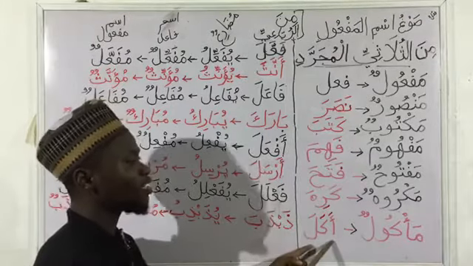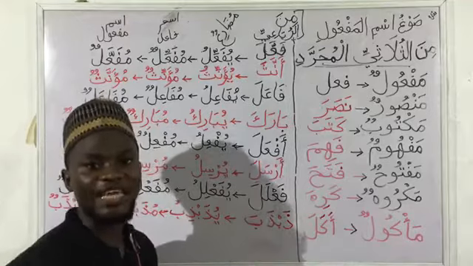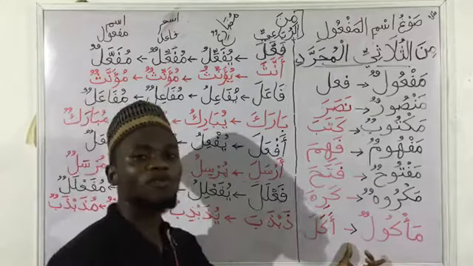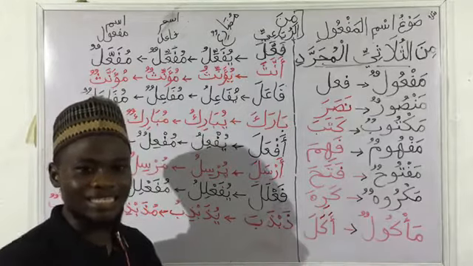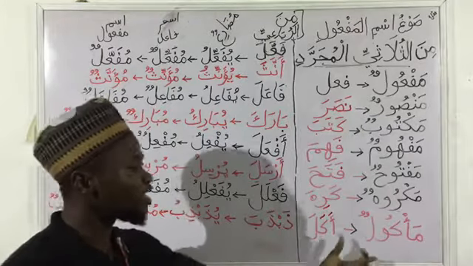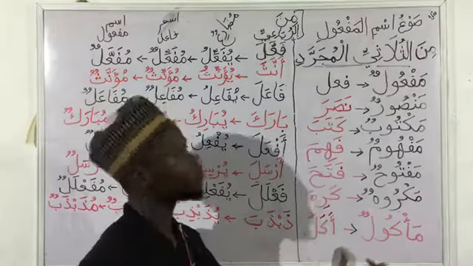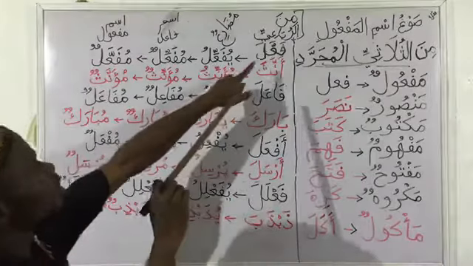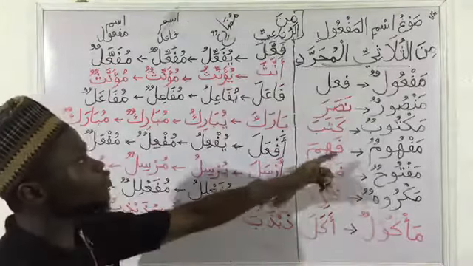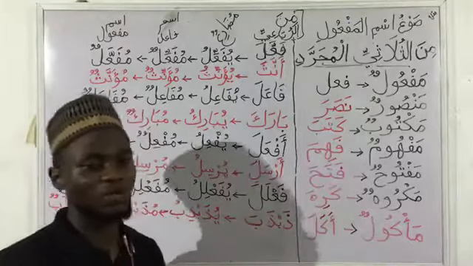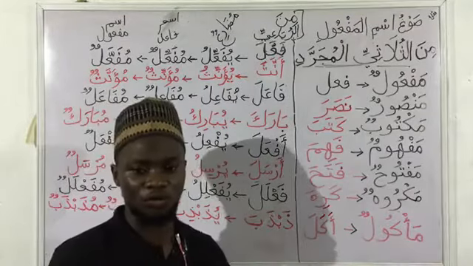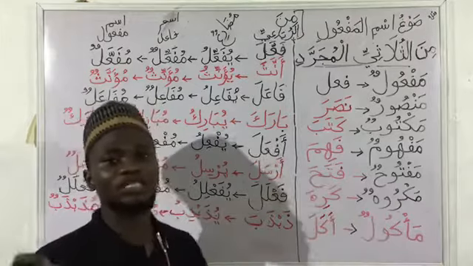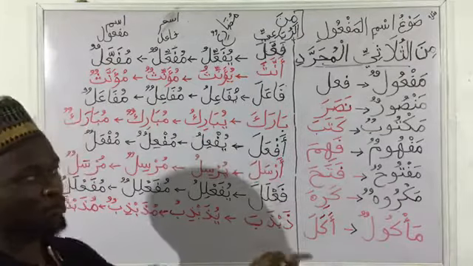An example is also akala, which means he ate. The Ismu Maf'uul of akala is ma'kulun, something that we eat. So here we can say it is food. Now these are the examples of three-lettered words that are formed to get our Ismu Maf'uul. You can check the notes attached in the comment section for more examples.